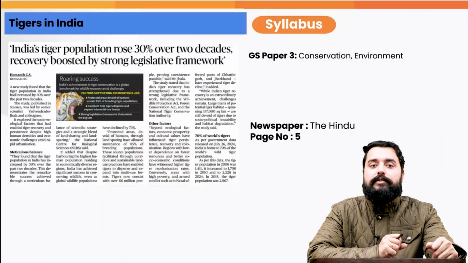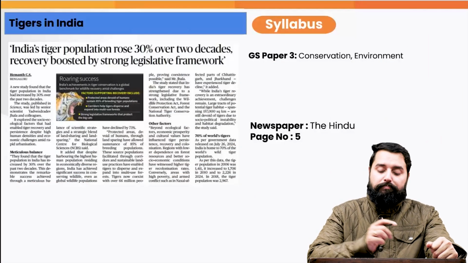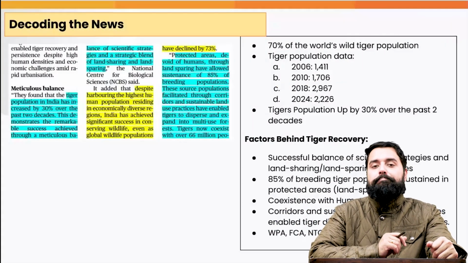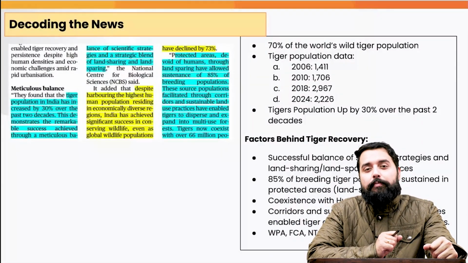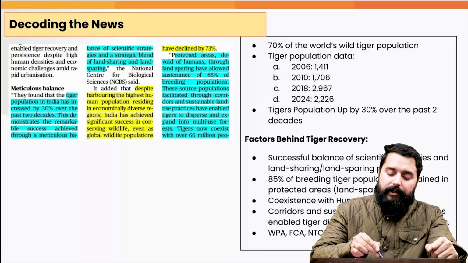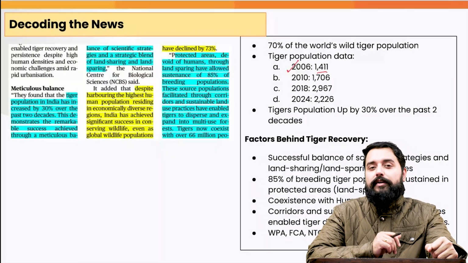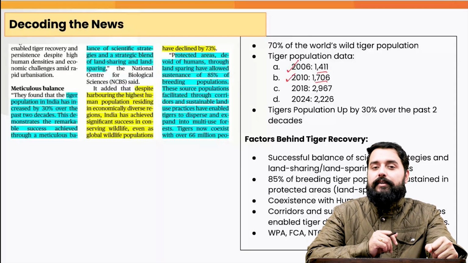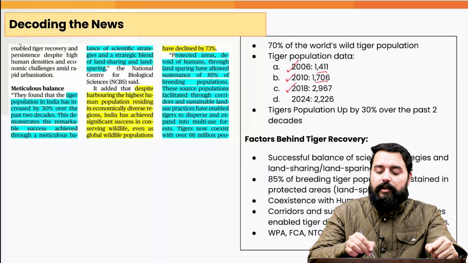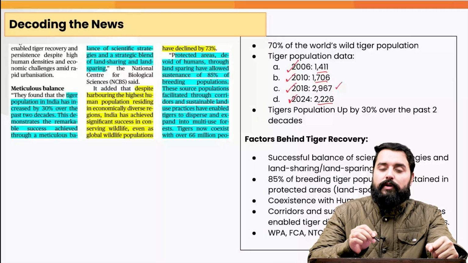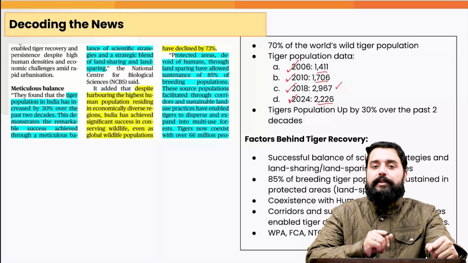The next article is related to tigers in India. This is important in GS3 under the topic conservation and environment. India is home to 70% of the world's wild tiger population. When we look at the data, in 2006 there were about 1400 tigers in India. In 2010, there were about 1700 tigers. In 2018, the number was close to 3000. In 2024, there are about 2226 tigers in India.